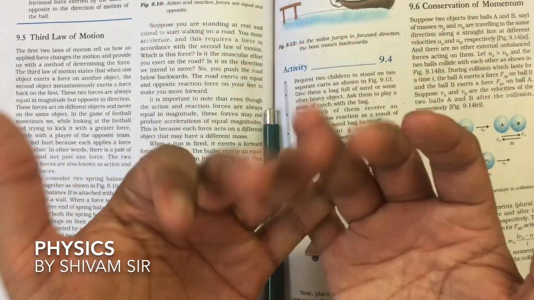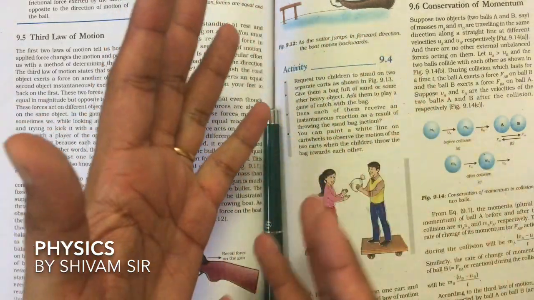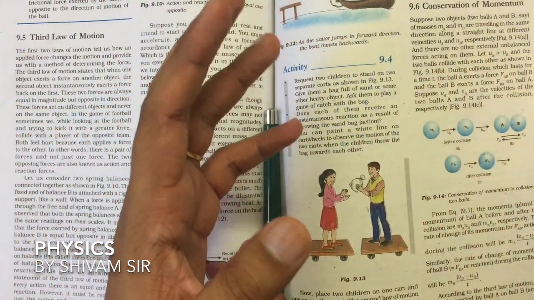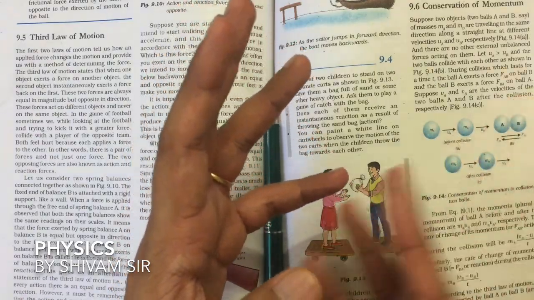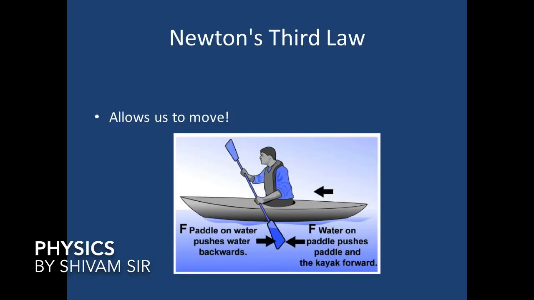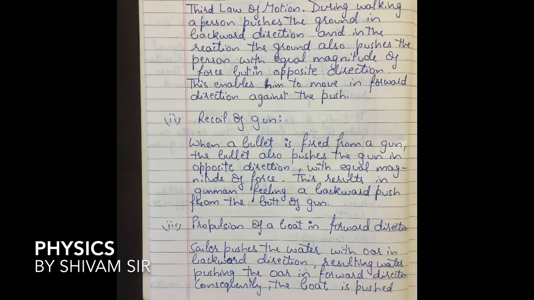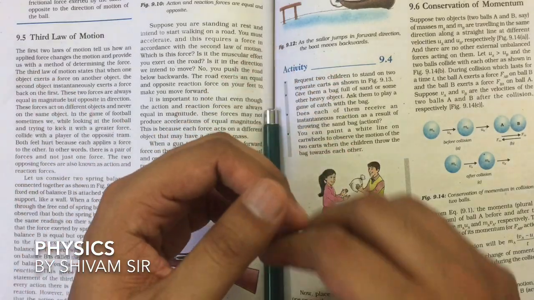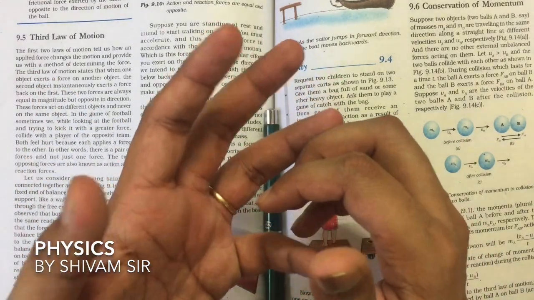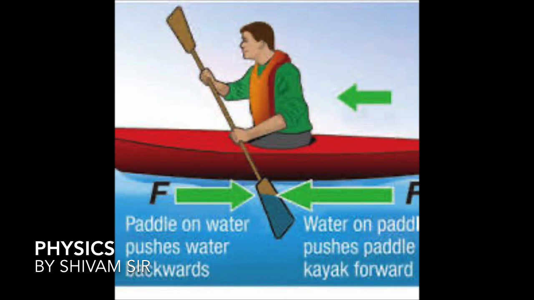Next is propulsion of a boat in the forward direction. How is a boat able to move forward on water? This is because the sailor pushes the water with the oar in the backward direction, and the water pushes the oar in the forward direction, and consequently the boat is pushed forward. The forces applied by the oar and the water are of equal magnitude but in opposite direction.